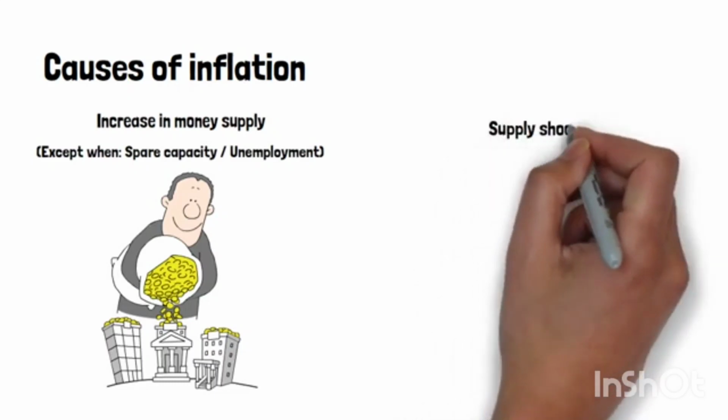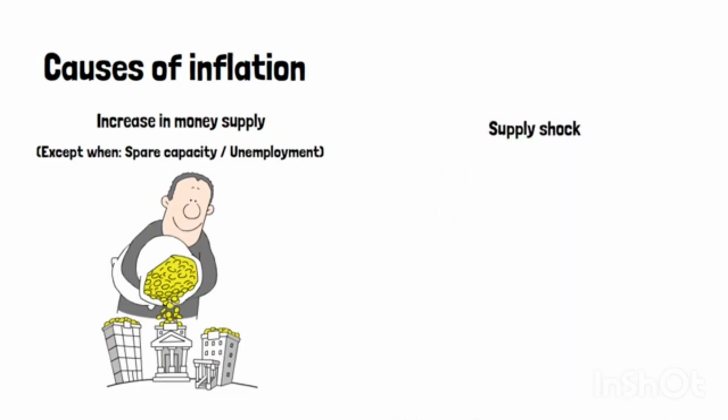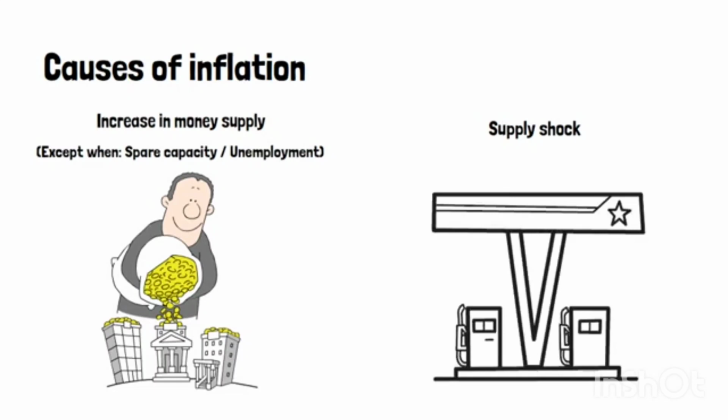Another cause of inflation is a supply shock. For example, when oil prices rose quickly in 1973, everything became more expensive, since so many products and services use oil as an input.